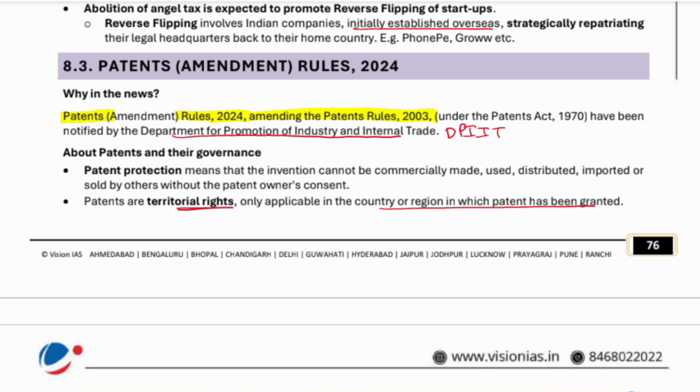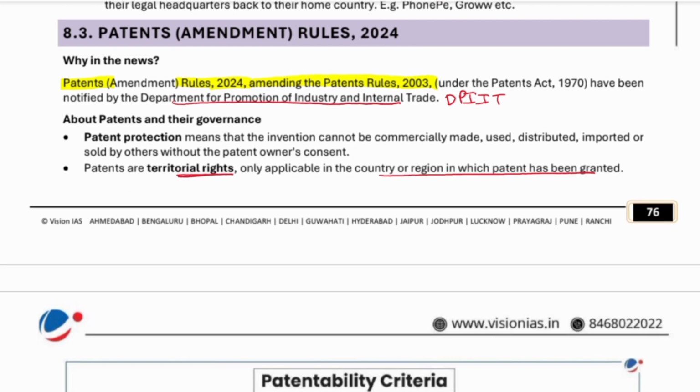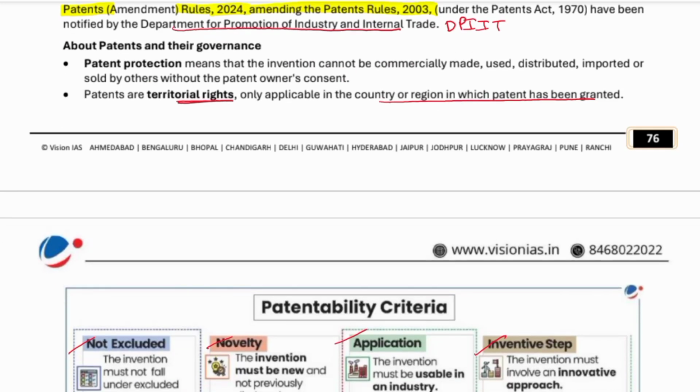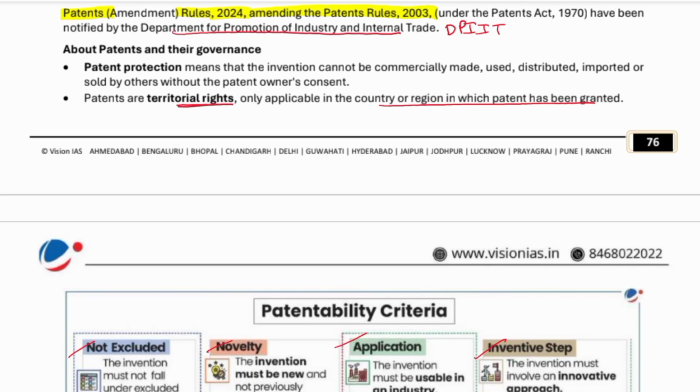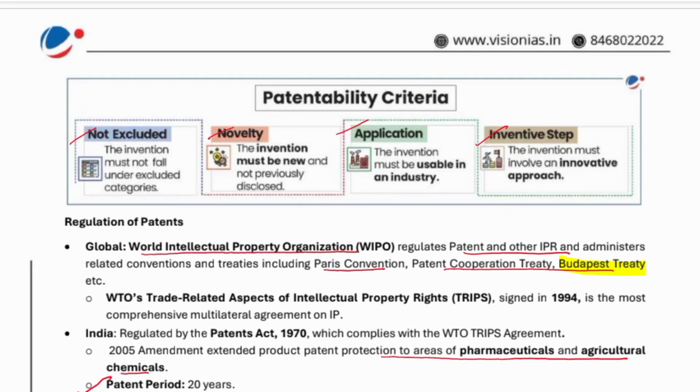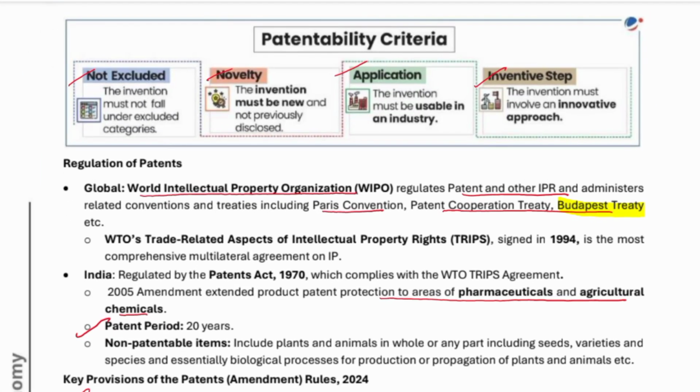So the Patent Amendment 2024 replaced the Patent Act of 1970 or Patent Rules 2003. Patent protection means the invention cannot be commercially made, used, distributed, imported, or sold by others without the patent owner's consent. I hope everyone knows about intellectual property rights, IPR, and patentable criteria, not excluded. Please have a look at those.